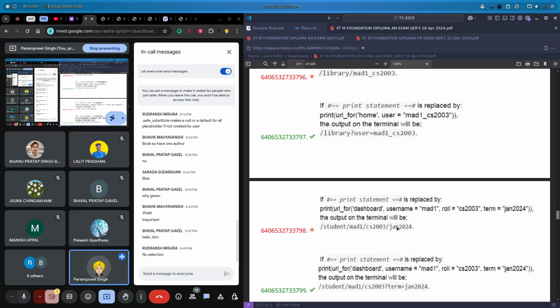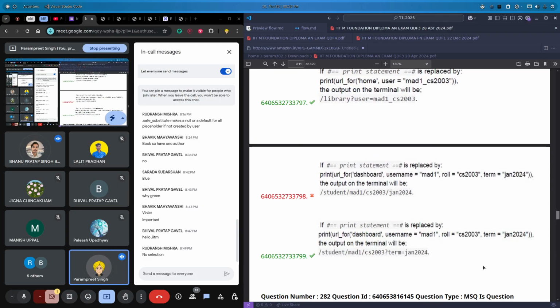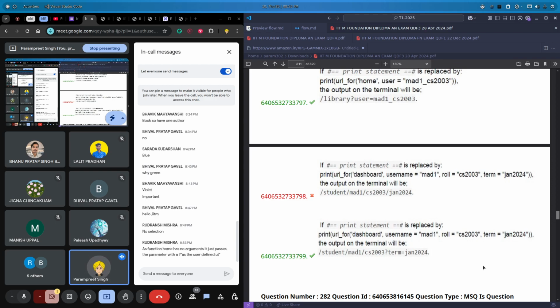So we will get term as the parameter, not in the path, so not as the endpoint, we can say. So this is what is happening. As a function, it just passes the parameter with a question mark. Yes.